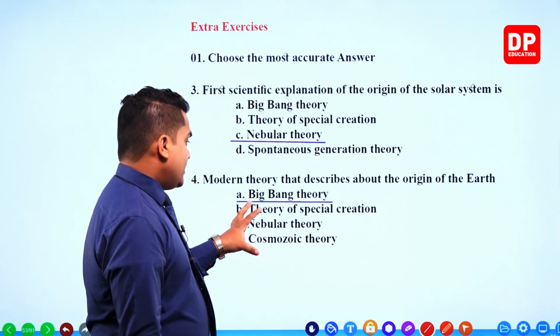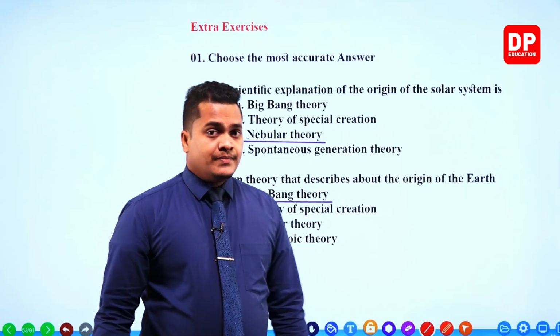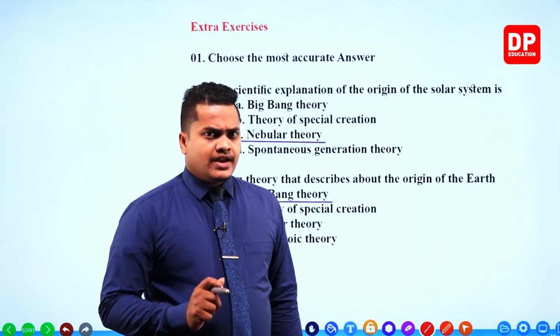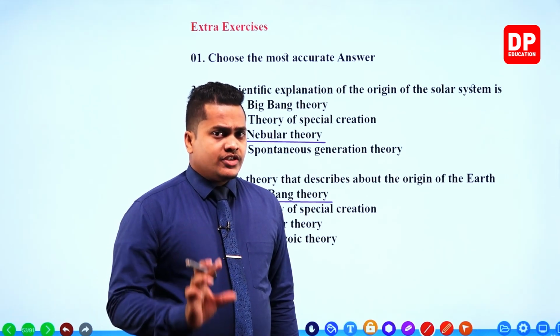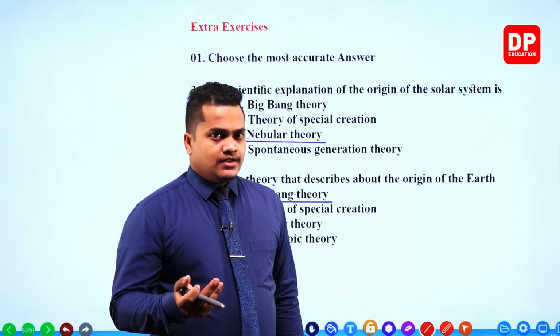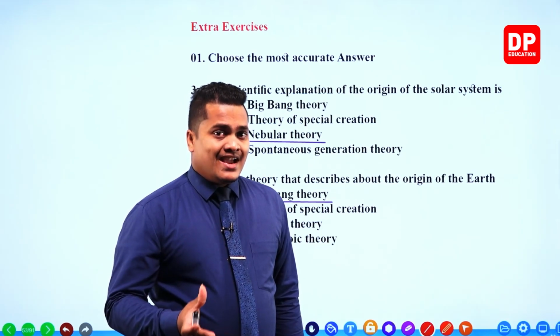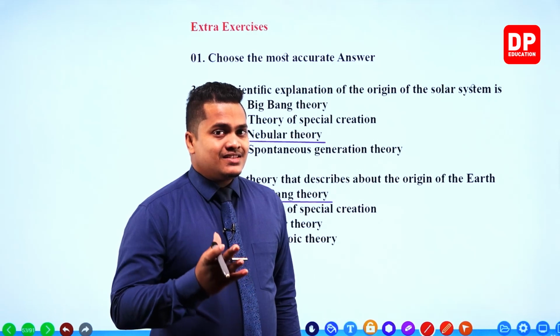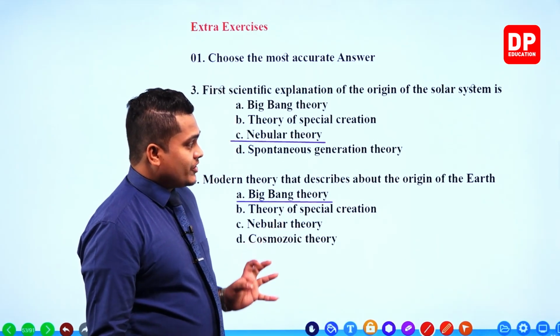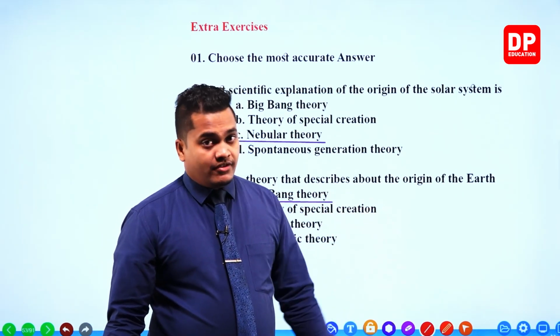Cosmozoic theory and theory of special creation are related to the origination of life on earth, my dear children, not about the origination of earth. The origination or creation of earth and the origination of life on earth are different from each other. The question is asking about the origin of earth, not the origin of life on the earth.